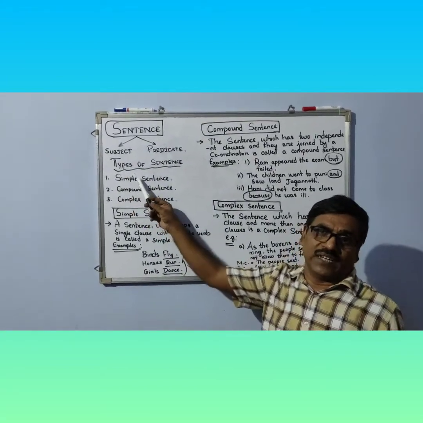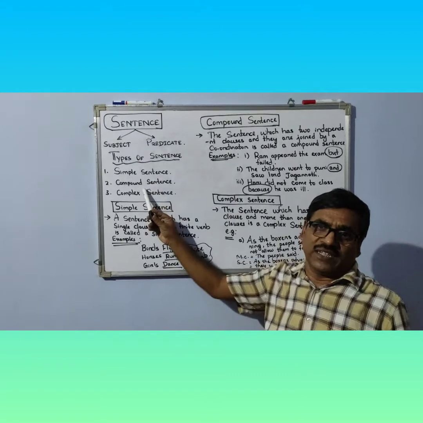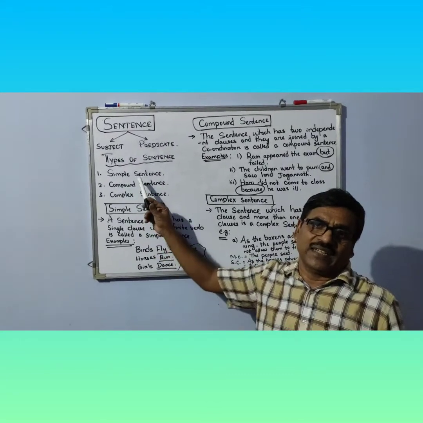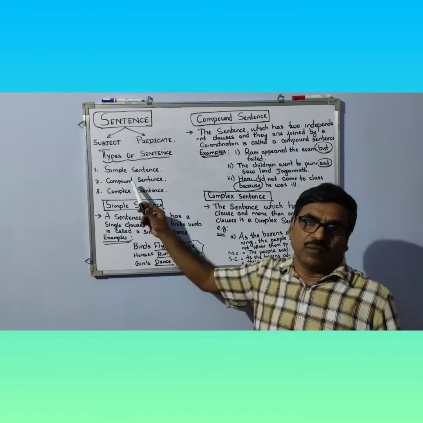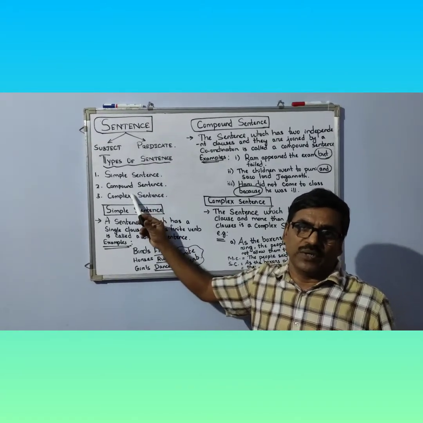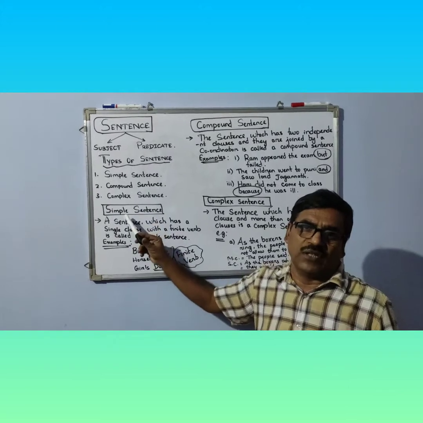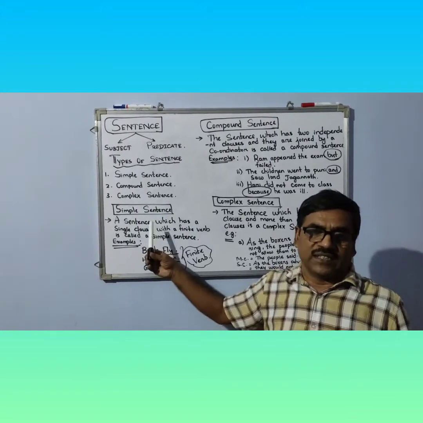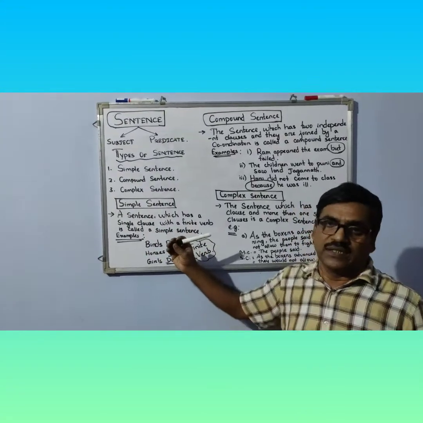First one is a simple sentence, second one is a compound sentence, and third one is a complex sentence. Please remember, there are three types of sentences. Today we will discuss the simple sentence.